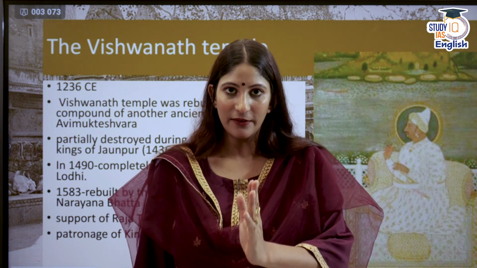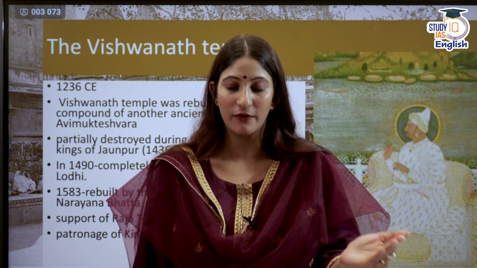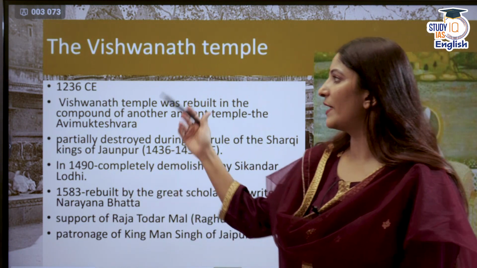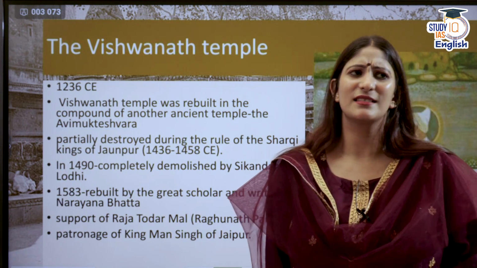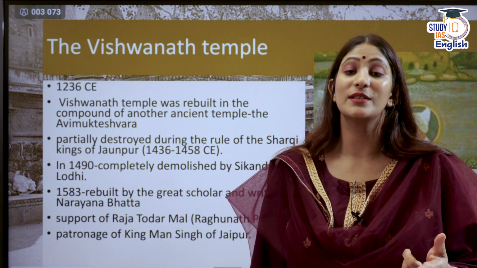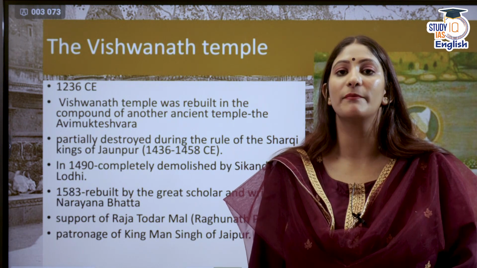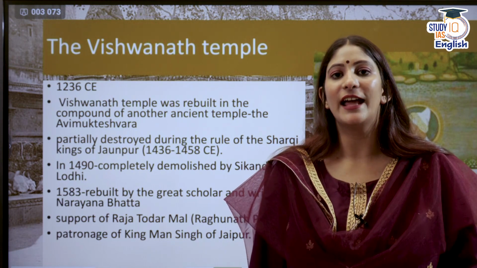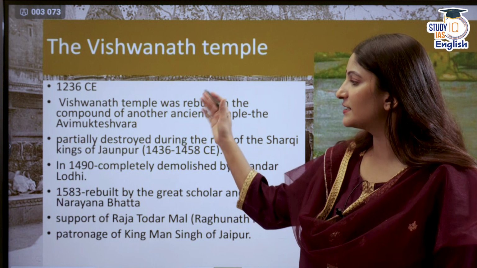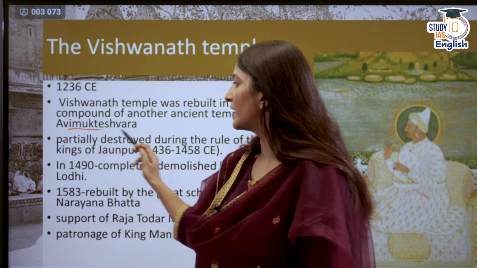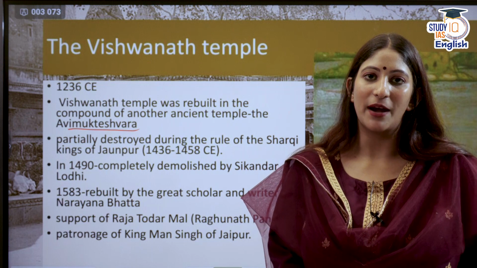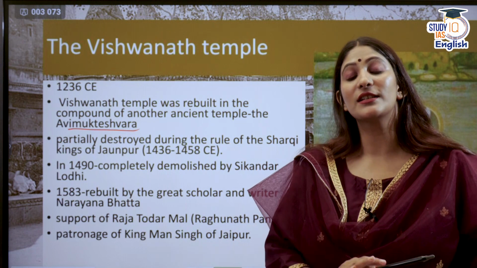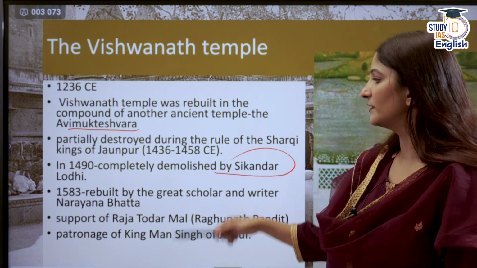The fall and restructuring of the Kashi Vishwanath temple has not been done once. If we talk about it, then in 1236 CE, as records go back, it was suggested that the Kashi Vishwanath temple was itself built on the ruins of another temple, and that was done by a Gujarati merchant. This temple was the Avimukteswara temple. After that, it was partially destroyed during the rule of the Sharki kings of Jaunpur. In 1419, it was completely destroyed by Sikandar Lodi.